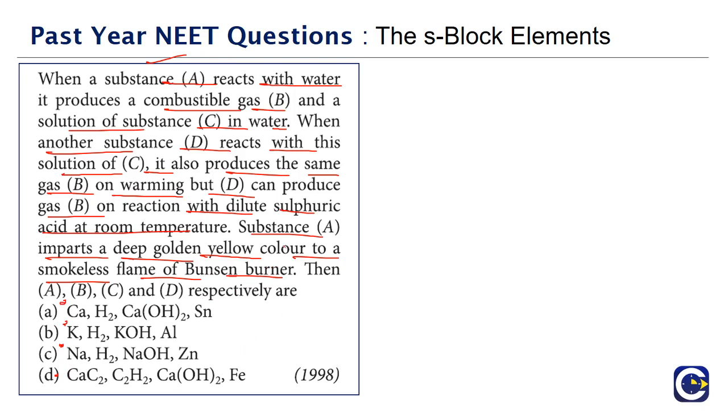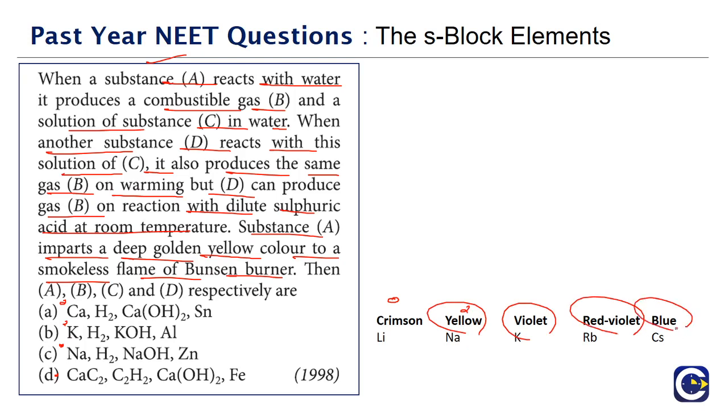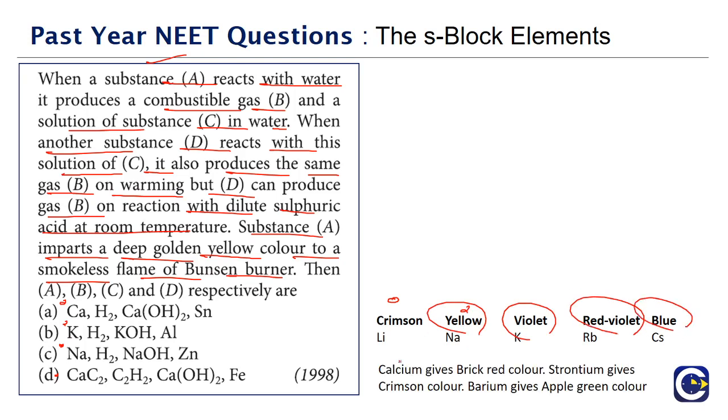Now the moment they say that the substance A is giving a golden yellow color, we have to remember the flame test colors of the alkali metals as well as alkaline earth metals. If you look at the alkali metals, lithium gives what? Crimson red, sodium gives yellow, potassium violet, rubidium red violet, cesium blue. Whereas the alkaline earth metals, calcium gives what? Brick red, strontium gives crimson red, barium gives apple green.